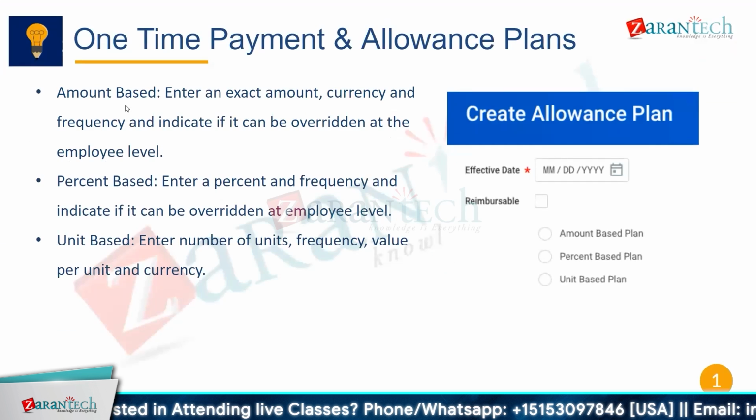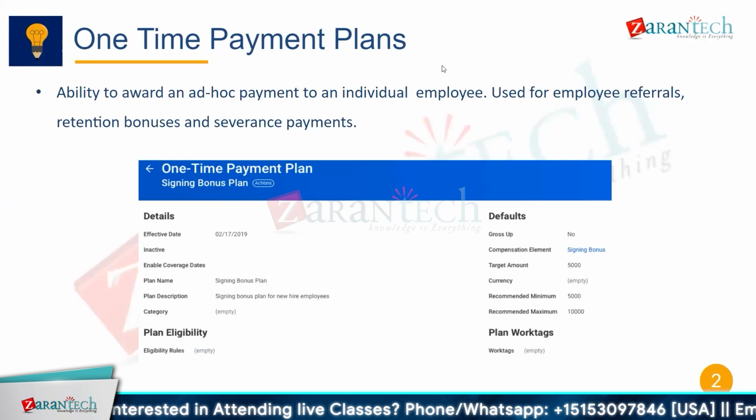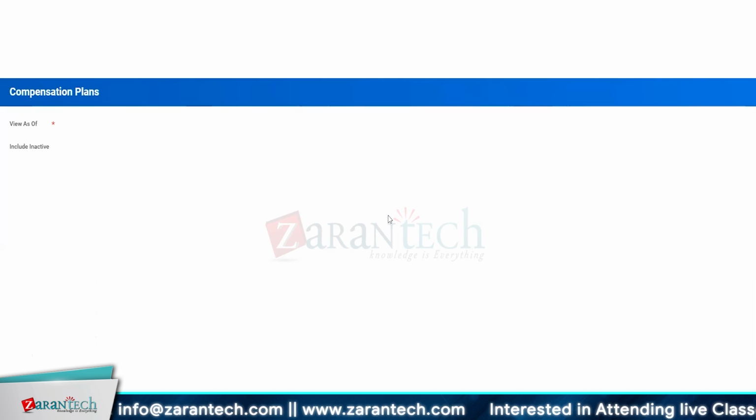So it can be amount based, it can be person based, or it can be unit based. And frequency and value can be set and override can be set for percentage and amount based as well. One-time payment plans: ability to award an ad hoc payment to an individual employee, used for employee referrals, retention bonuses, and severance payments. There is an option to resend a particular transaction on a worker.